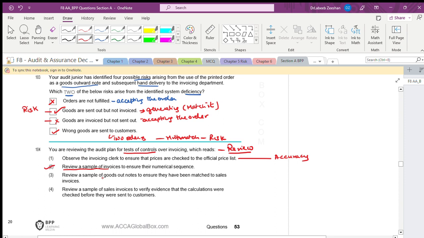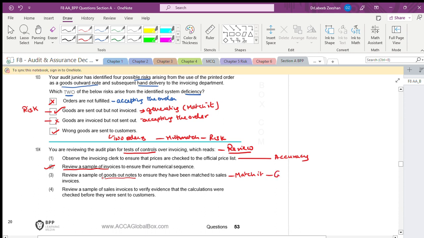Review a sample of goods outward notes to ensure that they have been matched to sales invoices. What are we doing? We are matching a sample of goods outward notes to ensure that they match with the sales invoice.